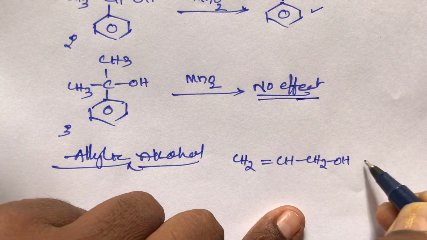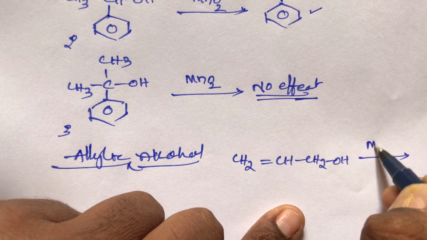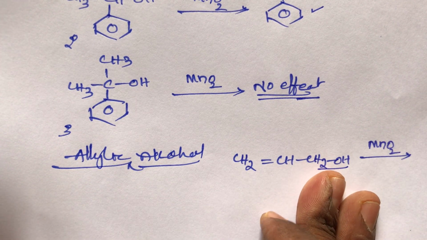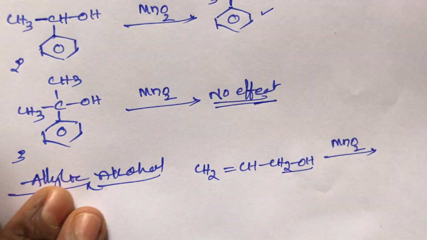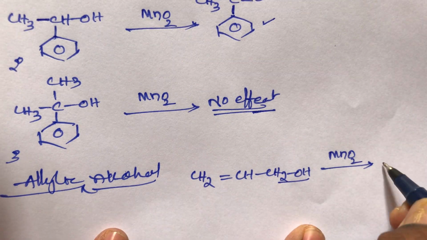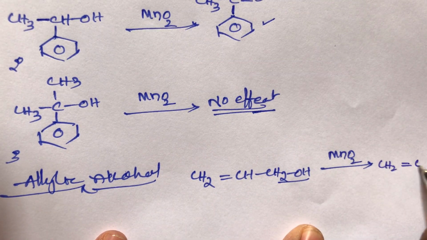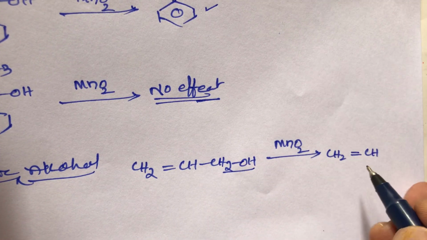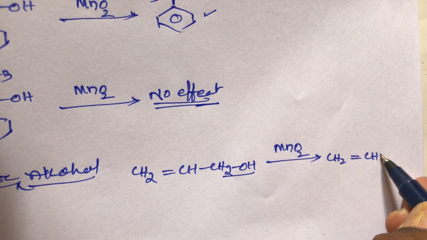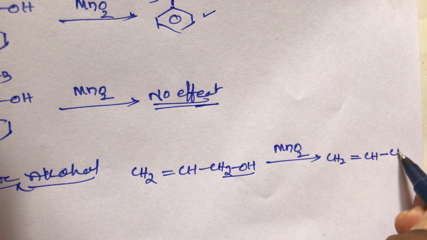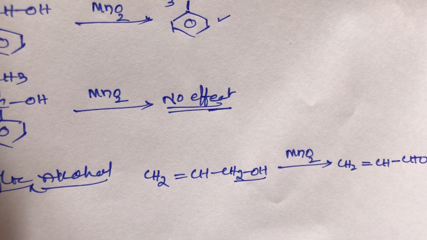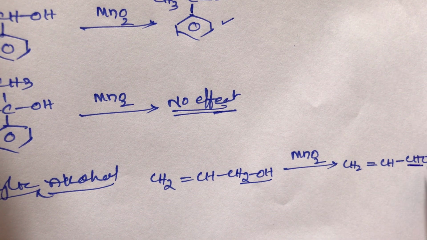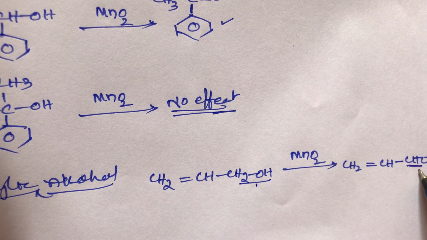This allylic primary alcohol on oxidation with MnO2 gives an aldehyde: CH2 double bond CH, then CHO. This is the product. So allylic primary alcohol on oxidation gives an aldehyde.